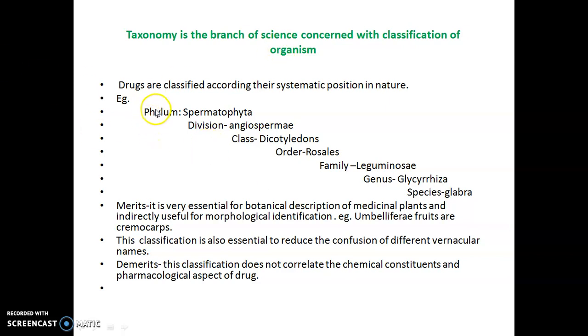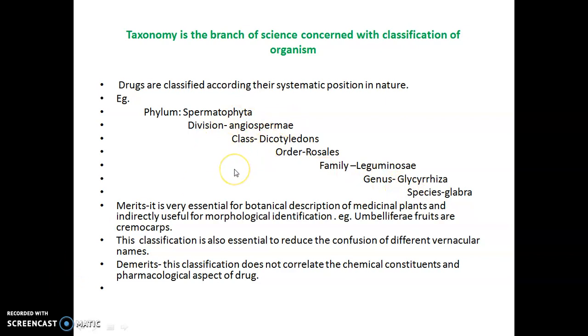Here you can see the example. The phylum is Spermatophyta, the division is Angiospermae, class is Dicotyledonae, order Rosales, family Leguminosae, genus is Glycyrrhiza, and the species is glabra. So this is the classification of liquorice, the common plant liquorice, or Jethimadhu or Mulethi.